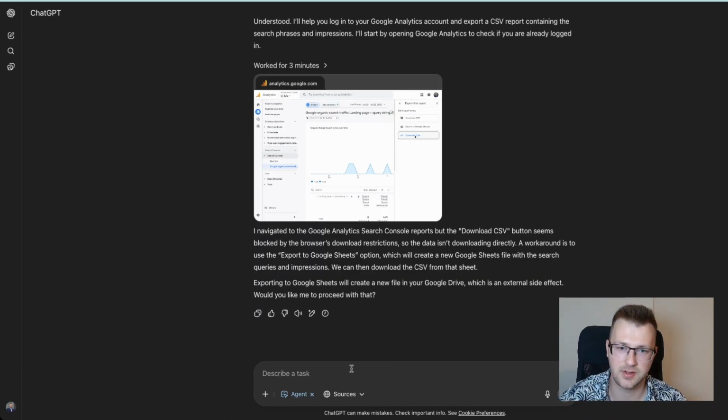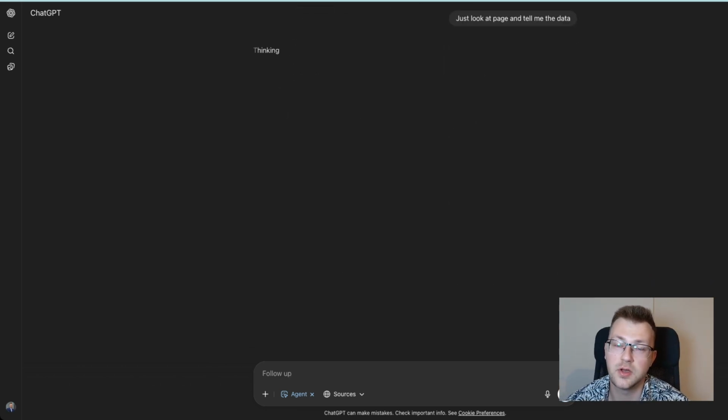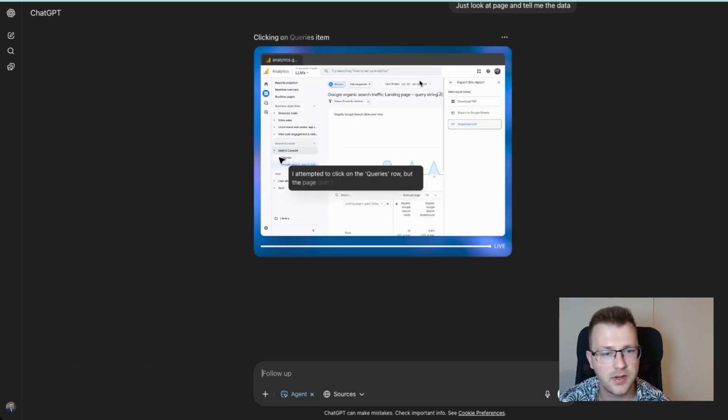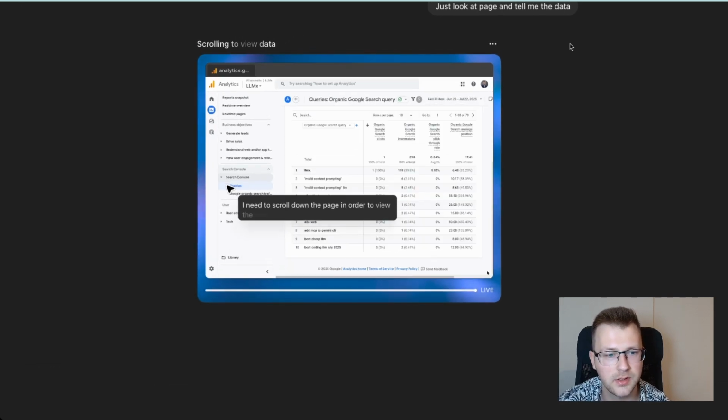And I can just look at the page and tell me the data. So maybe it thought that it needs to download it specifically, but let's see how this will perform. And you can see now it's going to queries, and let's see if this will really work this time.